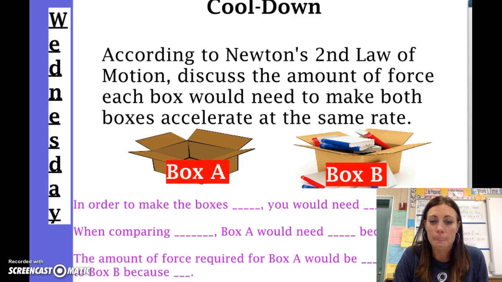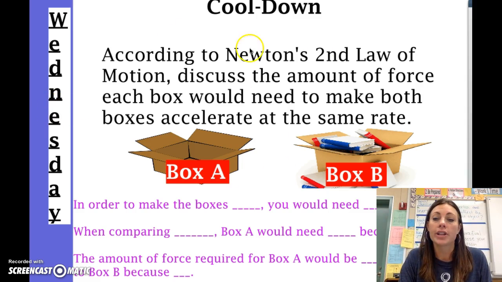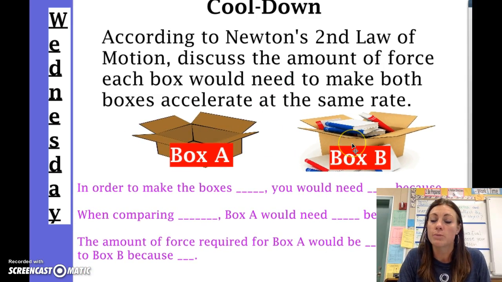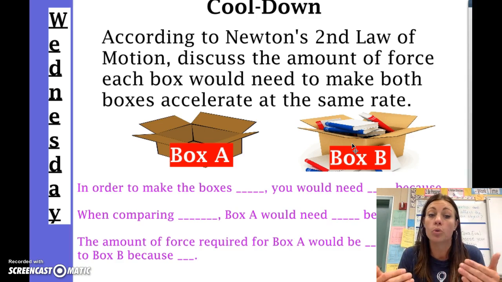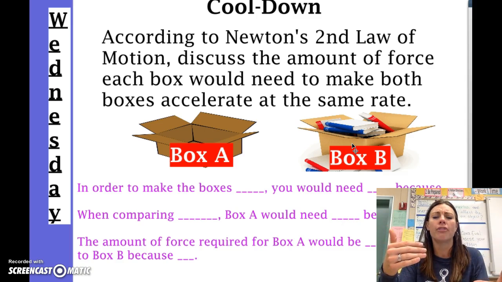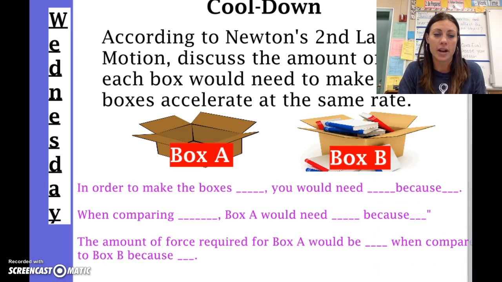You have one cool down question. The cooldown question for today is, and it's not Wednesday, sorry for that typo. According to Newton's second law of motion, discuss the amount of force that it would take to make each one of these boxes accelerate at the same rate. If we wanted these boxes to both go the same rate, what kind of force would we have to put on box A versus box B? And here are three possible sentence frames that you can use in order to answer this question. When you're done with your cool down, go back to your OP page and finish your force problems.